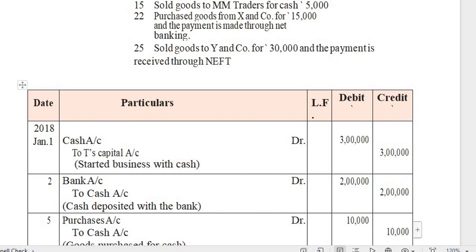So what is the amount deposited by the business to the bank? 2 lakh rupees. That's why I am writing it in the debit and credit column. In order to explain this transaction, within brackets I am writing cash deposited with the bank. The next transaction is nothing but